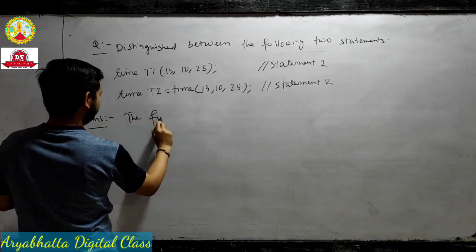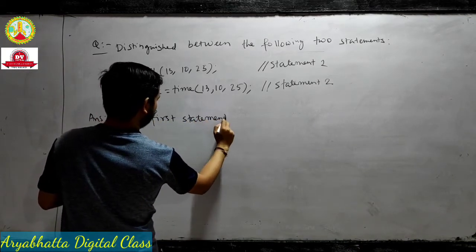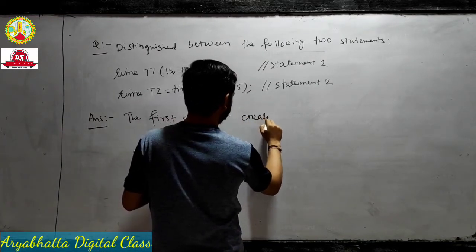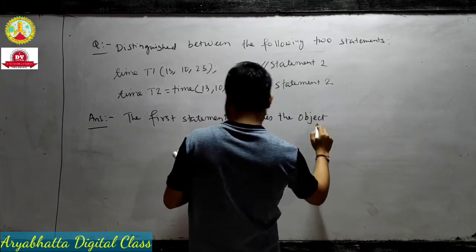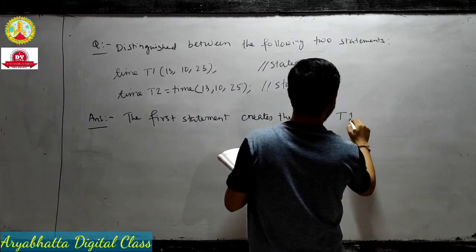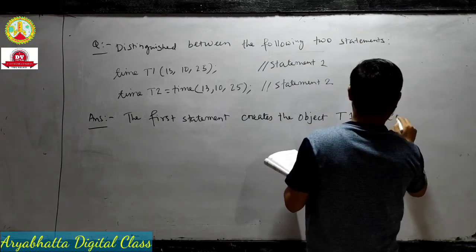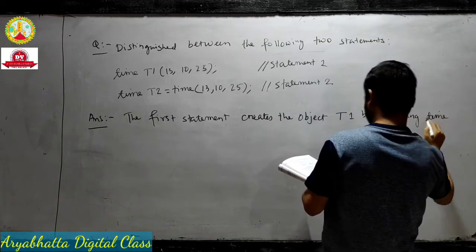The first statement creates the object t1 by calling the time constructor.